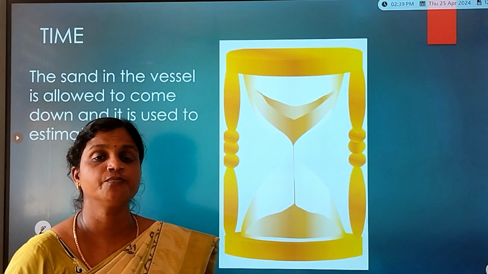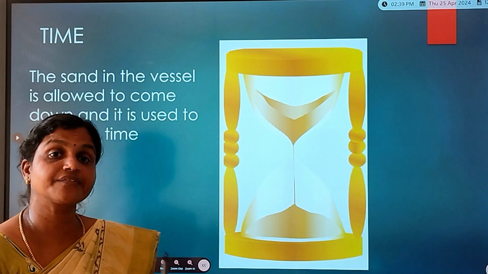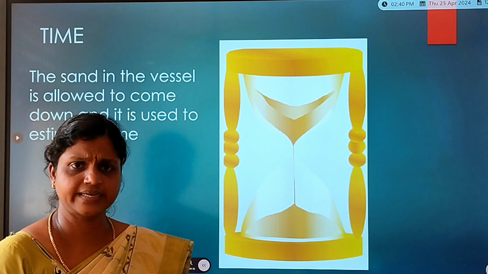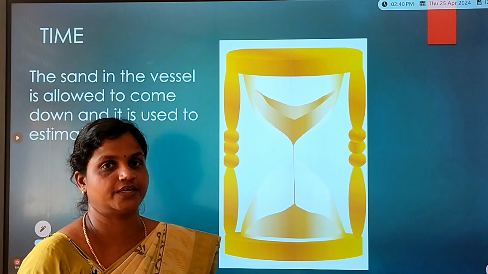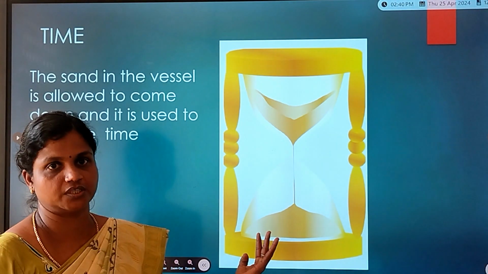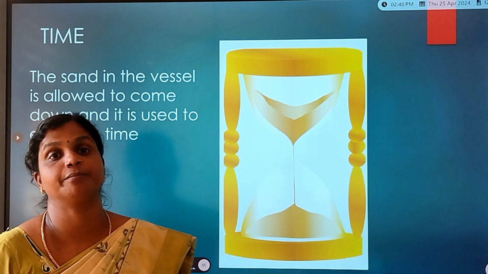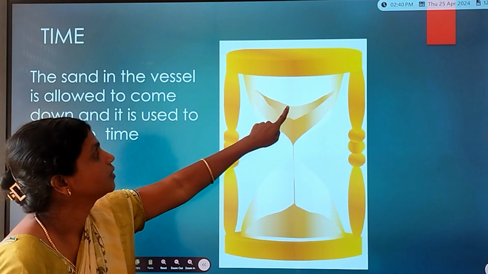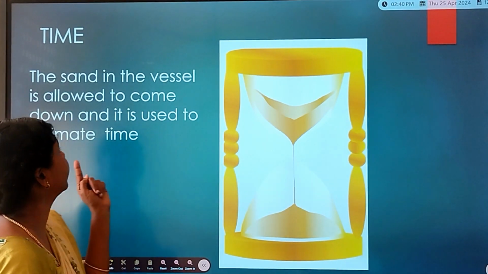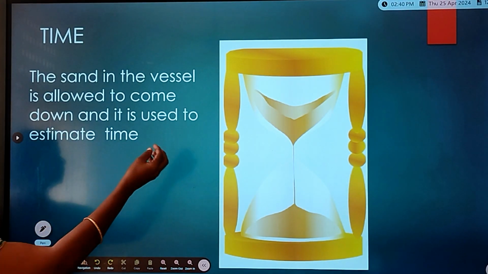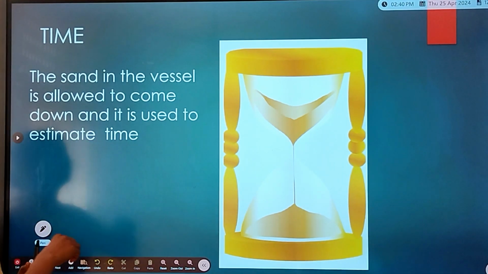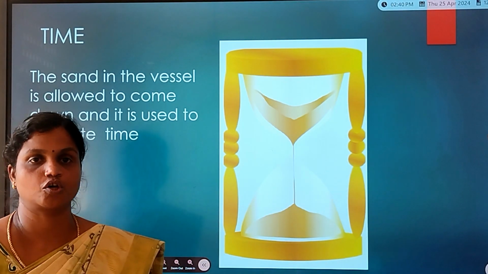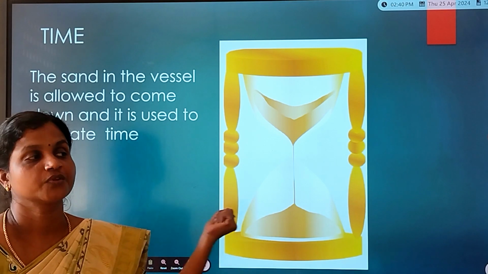Next we can go for time. That is very important, no? What is time, children? It is the interval between two events. What is the SI unit of time? Yes, it is second. You can see a sand clock here. This is one of the ancient methods to find the time. People used to fill the vessel with sand and allow the sand to come down, and it is used to estimate the time. This is the sand clock model, and it is used to find the time.